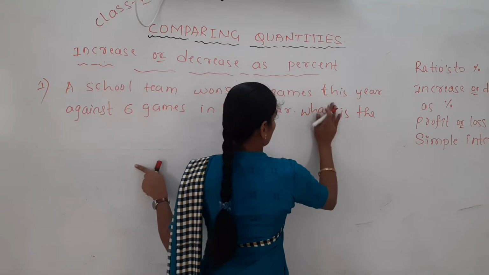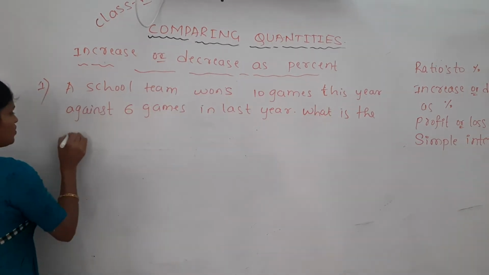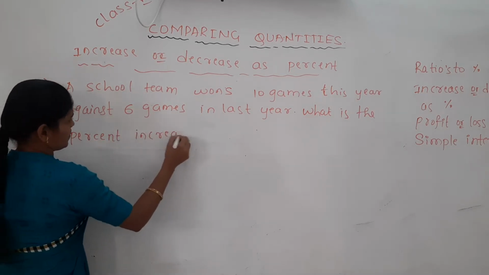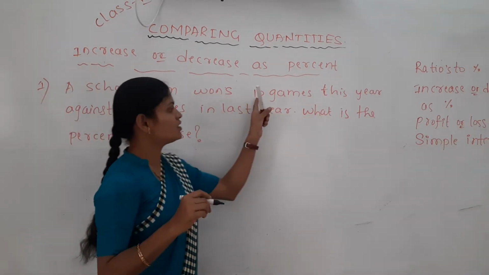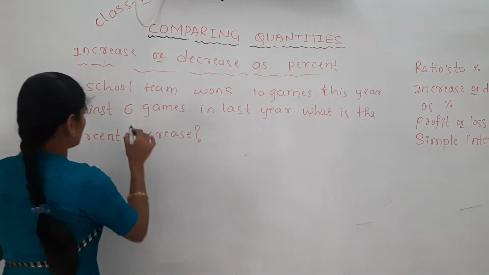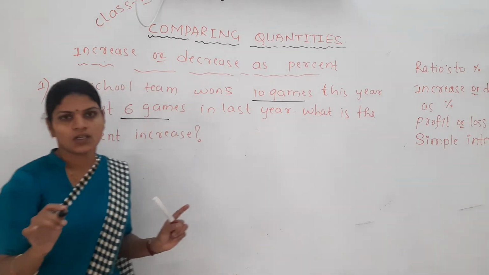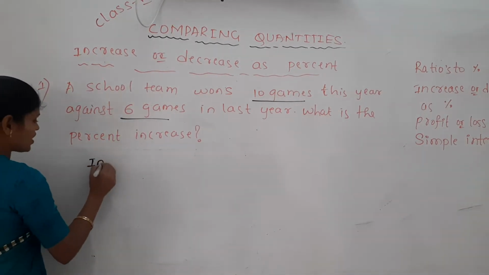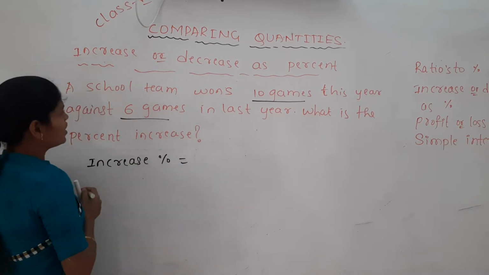What is the percent increase here? Out of last year's 6 games that the school won and this year's 10 games that the school won, how do we find this increase percentage? Find the increase percent.